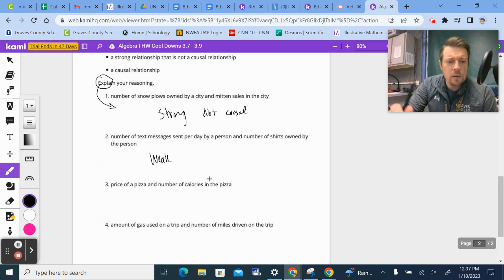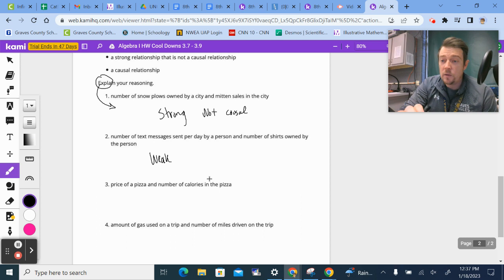Well, let me think about that again. The calories are not causing the price to go up. I just kind of answered myself. What's causing the price to go up are the ingredients. The calories are related to the ingredients, and the ingredients make the price of the pizza go up. So the ingredient prices are what would cause the price to go up, not necessarily the calories.